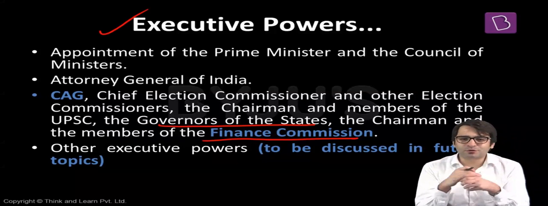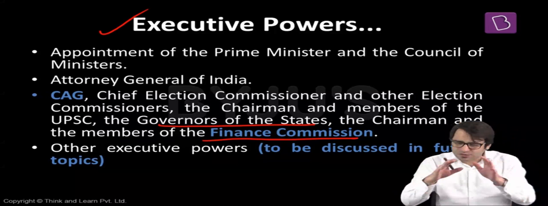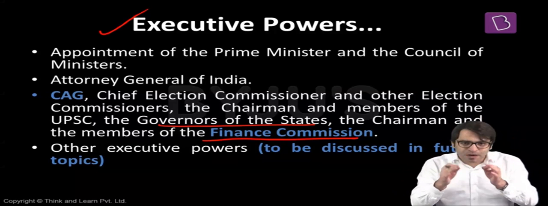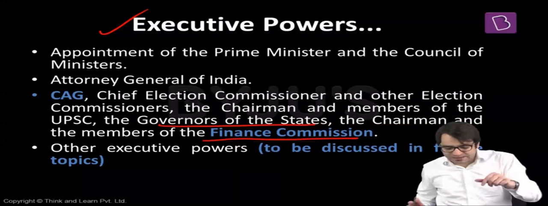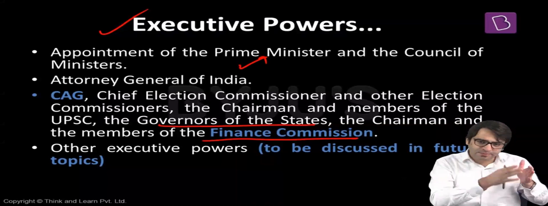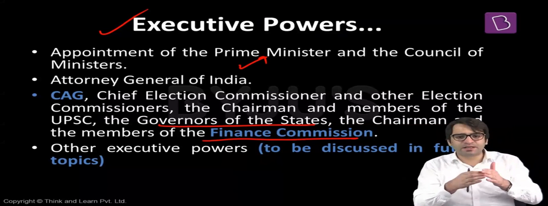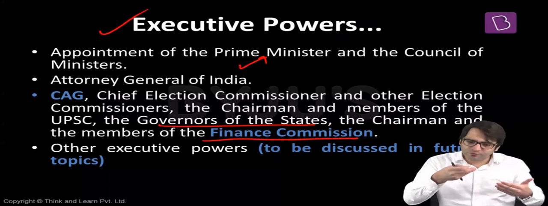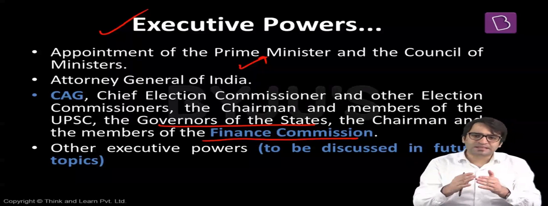But here also, the President is a rubber stamp. Except in the appointment of the Prime Minister, which we have discussed in the past, this is where President has slight amount of discretion. Except appointment of the Prime Minister, for all other appointments, President is bound by the aid and advice of the Prime Minister and the Council of Ministers. So no minister can be appointed by the President without the approval of the Prime Minister. Attorney General's name is recommended by the Prime Minister, President only appoints this individual. Similarly, UPSC chairperson and member, CAG, Chief Election Commissioner, election commissioners, all these are recommended by the Prime Minister and the Council of Ministers, recommended by the Cabinet, and ultimately President only has a nominal power of issuing the appointment letter. So in executive powers also, we have come to a clear conclusion that President is a mere rubber stamp.